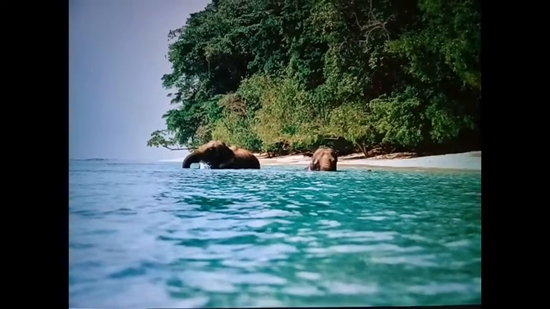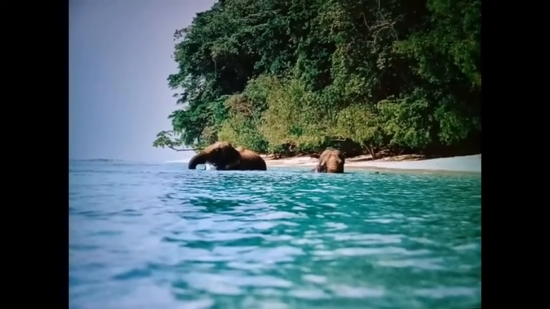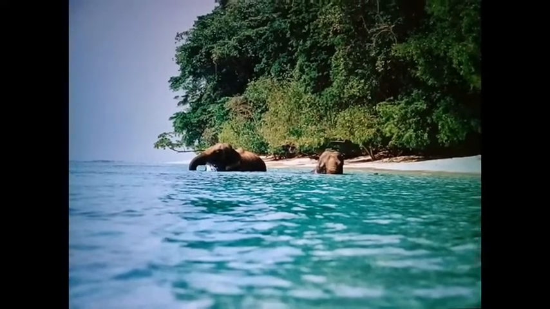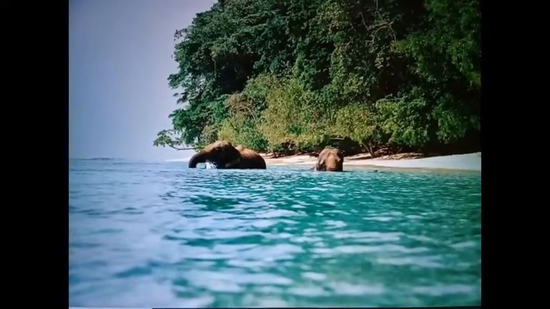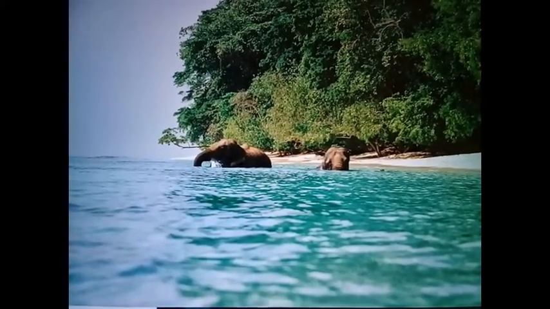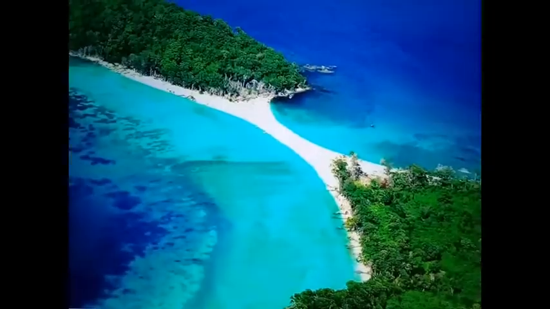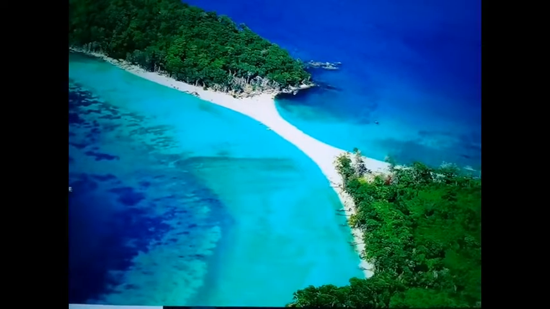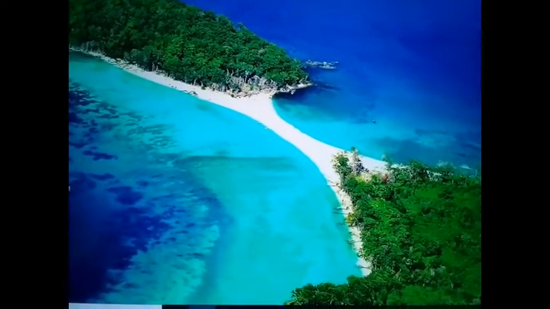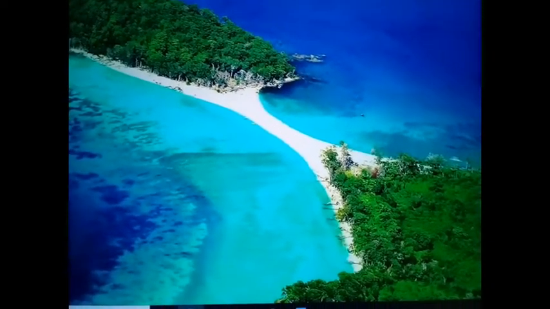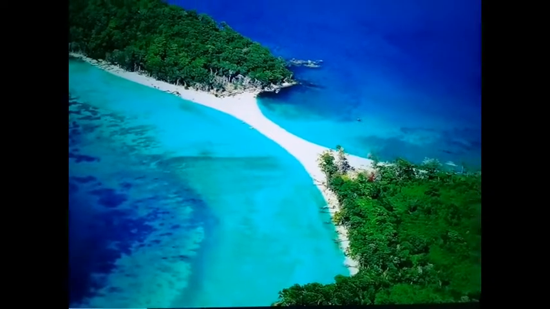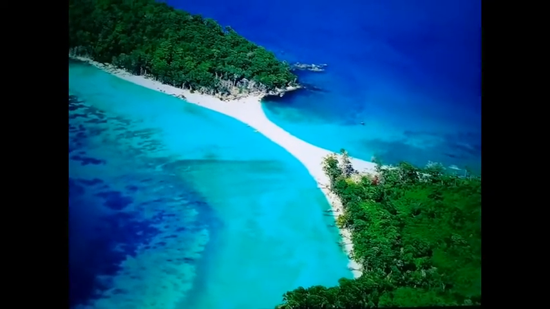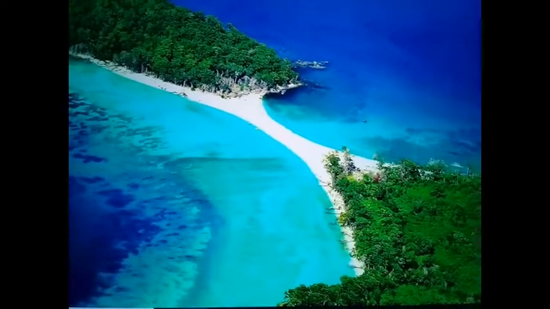There are some very famous tourist destinations in India. The Nicobar and Andaman Islands are very famous because tourists like visiting them. This is a beautiful place to visit. The color of the sea is fascinating, kids. Do you like that? Would you like to go there someday? I'm sure you want to visit these beautiful islands.